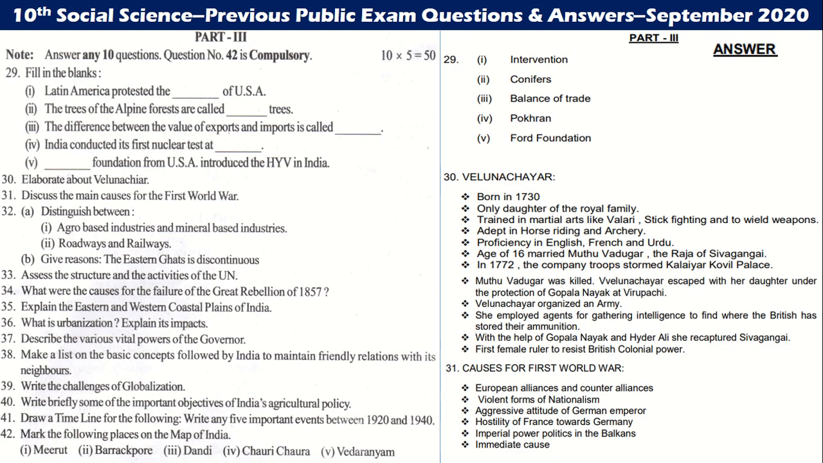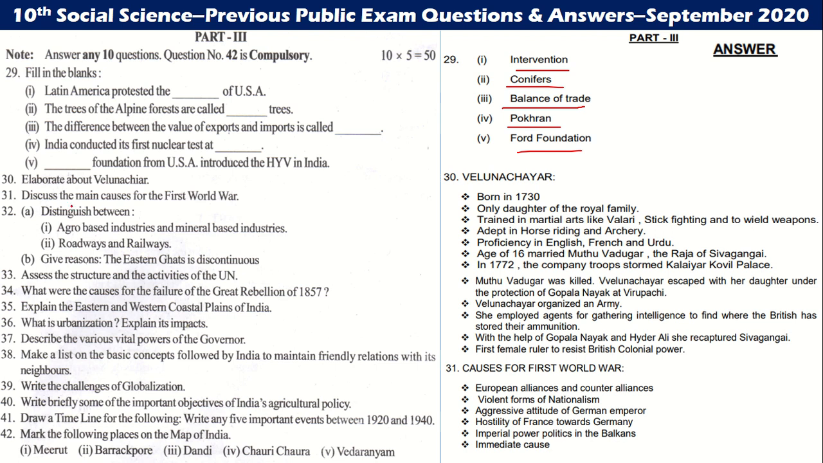Let us go to the 5 mark questions, students. Fill in the blanks. Latin America protested the intervention of USA. The trees of alpine forest are called coniferous forest. The difference between the value of exports and imports is the balance of trade. India conducted its first nuclear test at Pokhran. The Ford Foundation from USA introduced HYV in India.